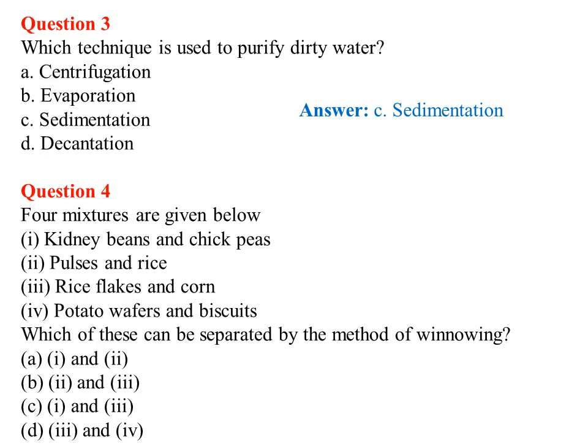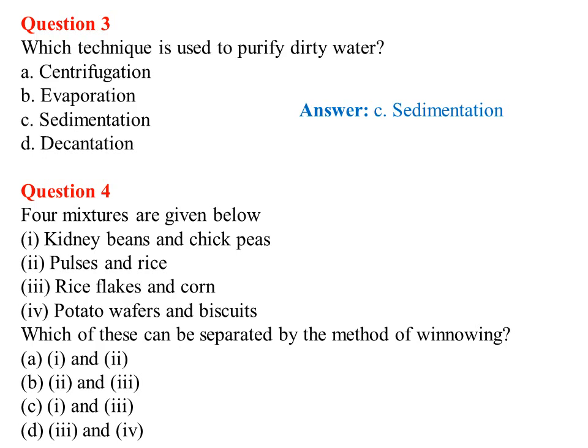Okay. Next, fourth question. 4 mixtures are given below. First option, kidney beans and chickpeas. Second option, pulses and rice. Third, rice flakes and corn. Fourth, potato wafers and biscuits. Which of these can be separated by the method of winnowing? Now, from these 4 options, which 2 options are more appropriate for the method of winnowing?